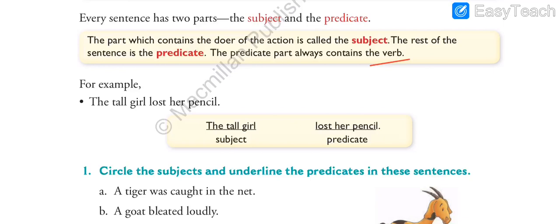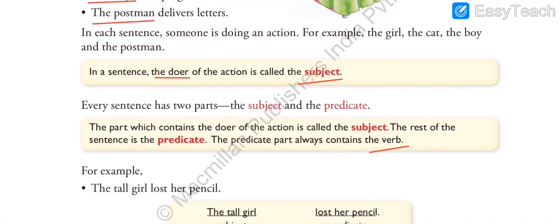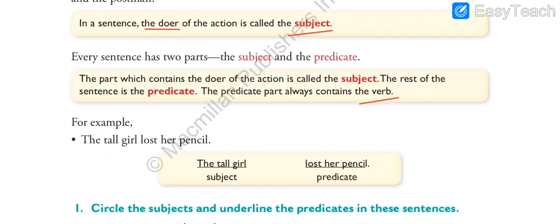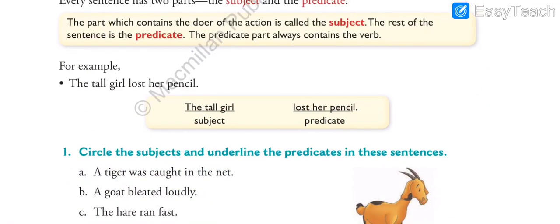You will see some action verb. For example, as we have seen in the previous example, delivers, ran, lost, all these are the verbs. So verbs will show which action is being performed, and verbs will always be there in the part of predicate. After subject, the remaining part of the sentence is called predicate.